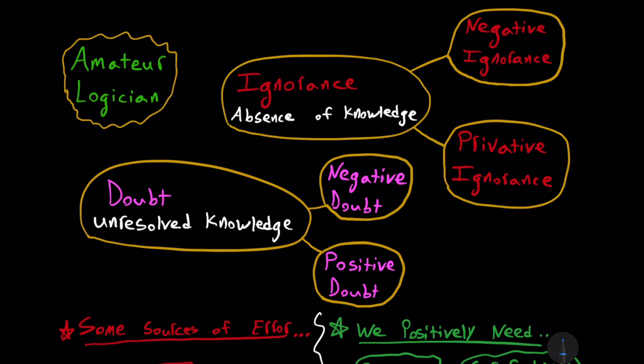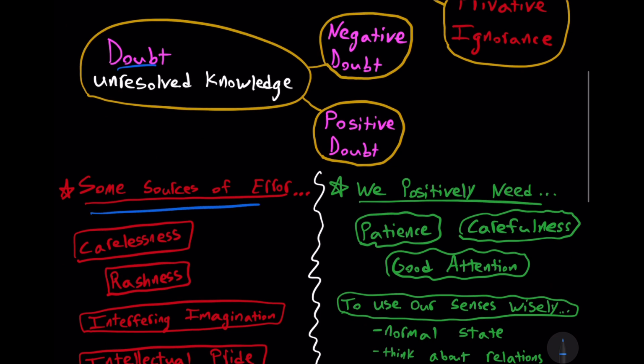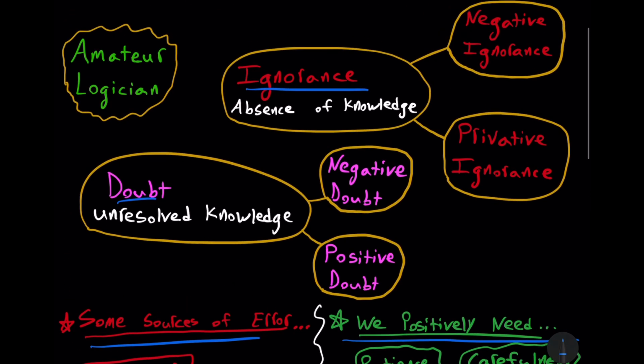Hi, I'm the amateur logician, and together we're going to think about ignorance, doubt, some sources of error, and what we positively need to combat error, to minimize it. So let's get started with ignorance.